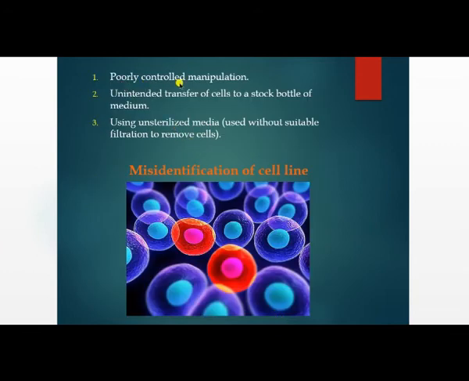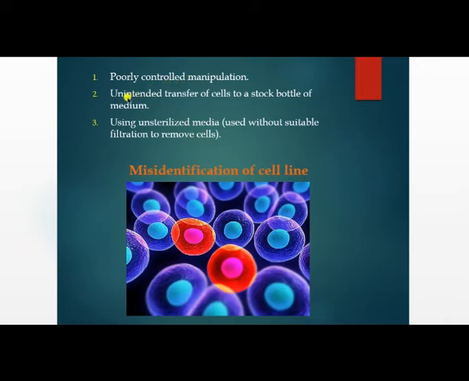So next, poorly controlled manipulation. Manipulation means what? Maybe handling by hand or handling in mechanical ways. This handling by hand and mechanical means is poorly controlled. They are not well controlled, so it may also create cross contamination.